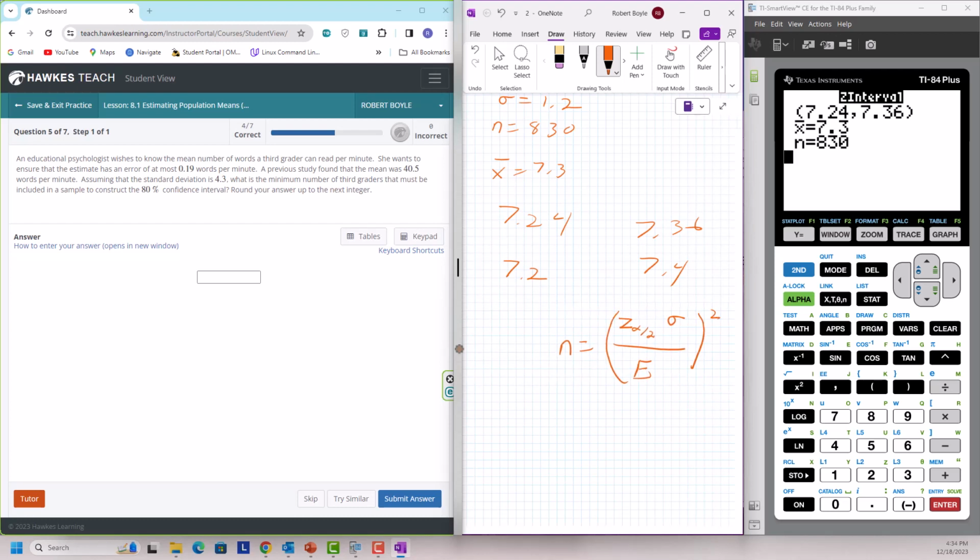Okay, so the mean plays no role. So this doesn't matter. Standard deviation, however, does matter. That's going to be 0.19. Oh, no, that's our error. I'm sorry. That is our error. She wants to ensure that the error has an estimate of at most 0.19, so that's our error. The standard deviation is 4.3. And our confidence interval is 80%, or 0.8, which corresponds to a critical value of 1.28.